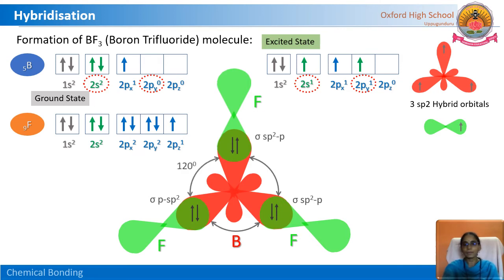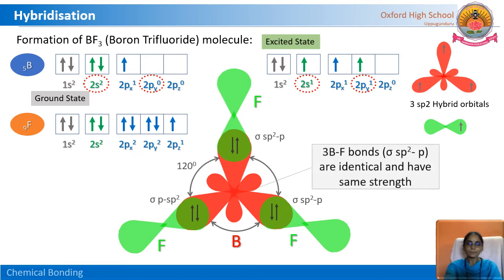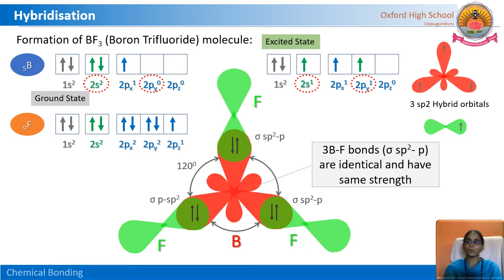The bond angle, observe this one: fluorine, boron, and again fluorine. The bond angle in between these, FBF, is 120 degrees. All the three corners are equal, 120 degrees. The 3 boron and fluorine bonds, the 3 BF bonds, that is sigma sp2 p, are identical and have the same strength. The newly formed orbitals also have equal energy and size.